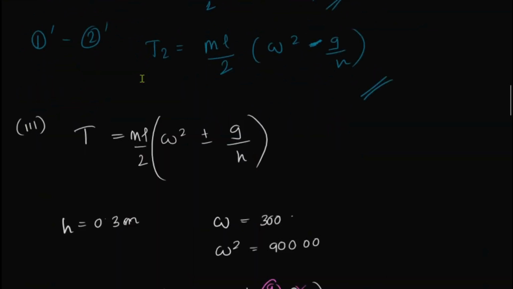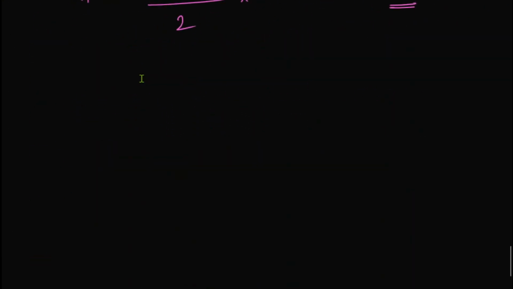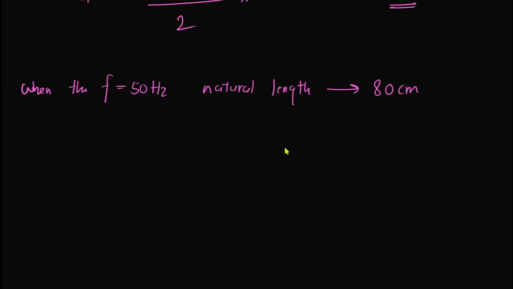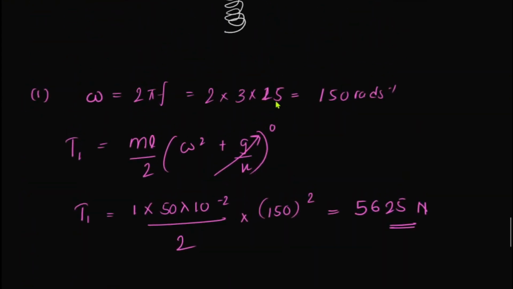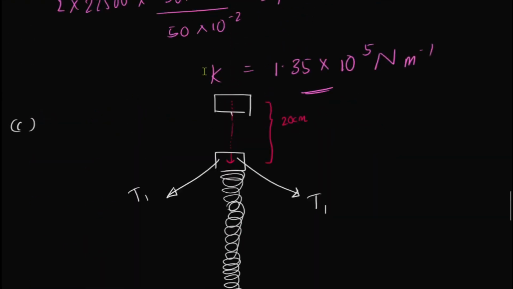So simply, when the frequency is 50 hertz, the natural length was what? That was 80 centimeters. So now when the frequency becomes 25 hertz, the force decreases, right?